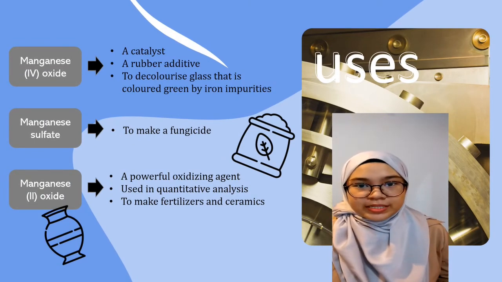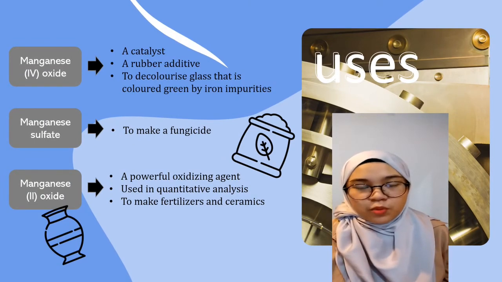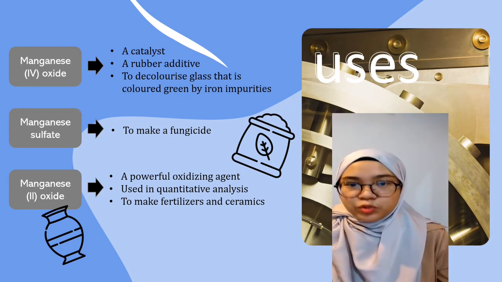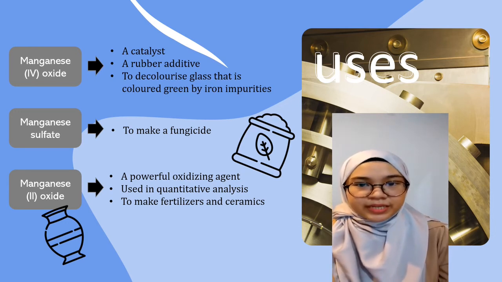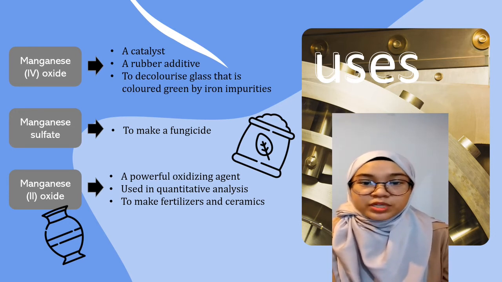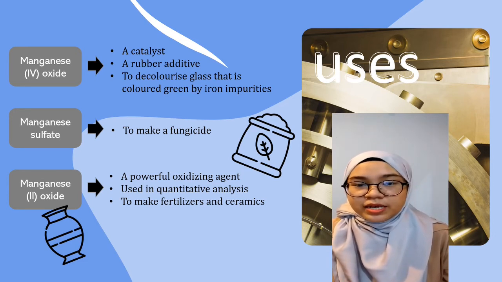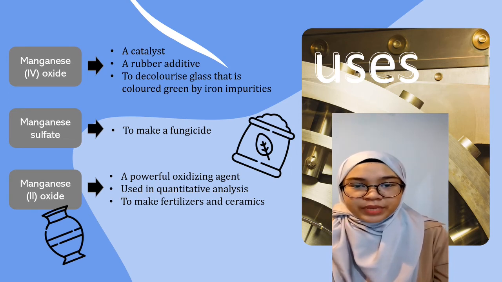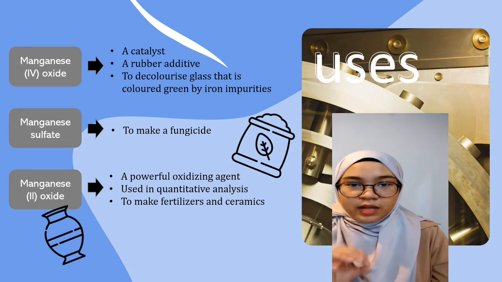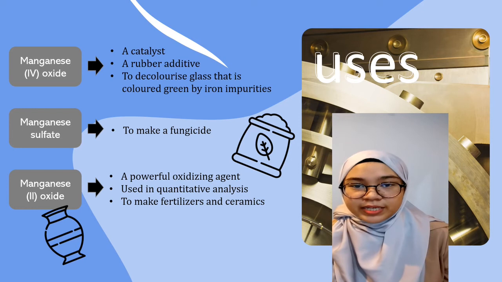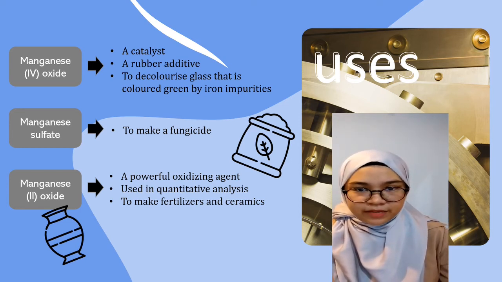Besides manganese pure metal, we can also derive other manganese compounds. We derive a few types of manganese derivatives, such as manganese oxide, which is used as a catalyst or rubber additive, and helps to decolorize glass that is colored green by iron impurities. Also, we have the derivative manganese sulfate, which helps to make fungicide, a pesticide used to kill parasitic fungi and their spores from plants.